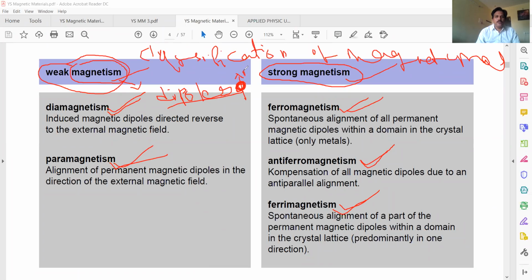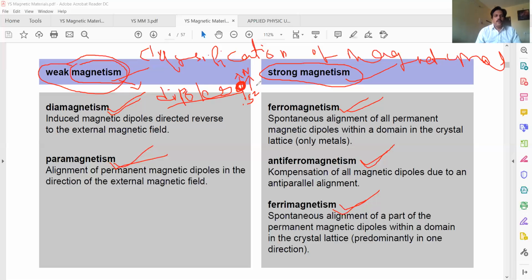Whenever magnetism takes place, there are 2 poles. One is the north pole, another one is called the south pole. This is called a dipole. Like that, there are a number of dipoles. This is one dipole, this is another dipole, third dipole. You have to observe the alignment of these dipoles in the given material. Based on the alignment of these dipoles, the weak and the strong magnetism occurs in the materials.